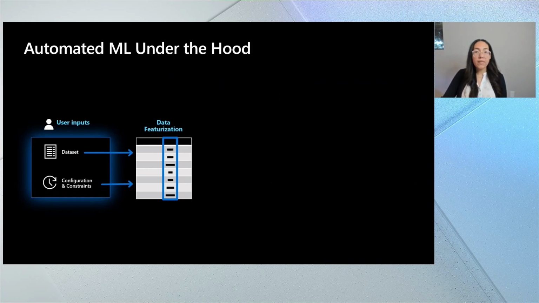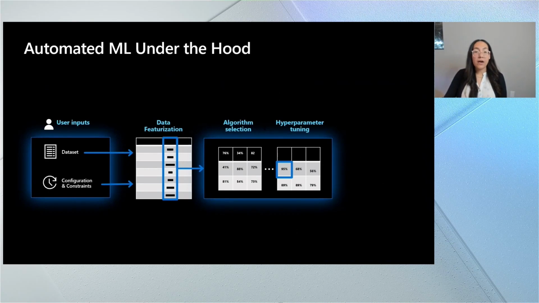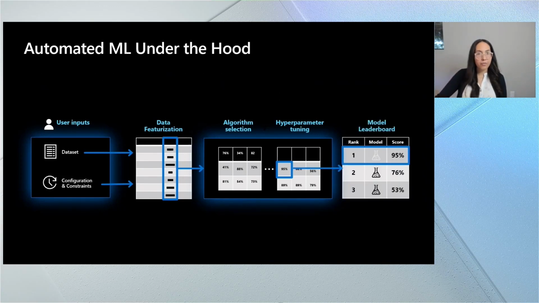Automated machine learning will automatically handle the data featurization. This includes handling those missing values like we talked about, but also adding other information to your data, such as holiday information and even weather. Once this is done and your data is ready, we go ahead and go into algorithm selection and hyperparameter tuning. Automated ML will actually intelligently test a variety of different models and hyperparameter combinations in parallel to return the best model for your data. Not only do we return the best model, but also all the other models that we attempted. Now that you have all of these models, odds are you're going to want to analyze one of them.